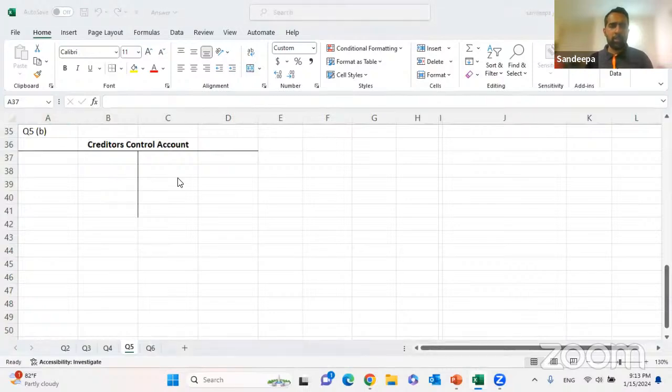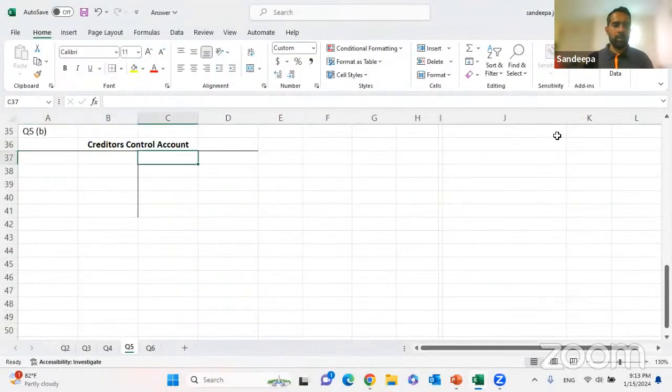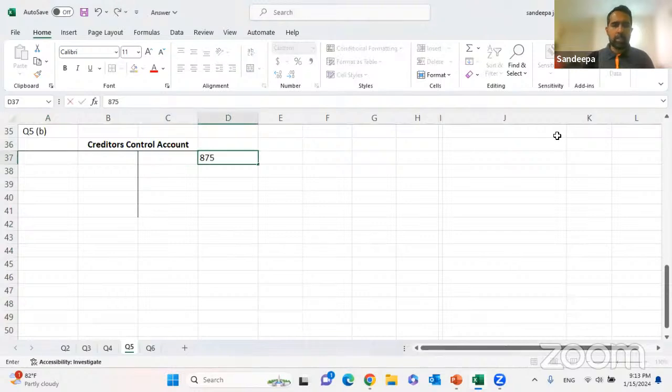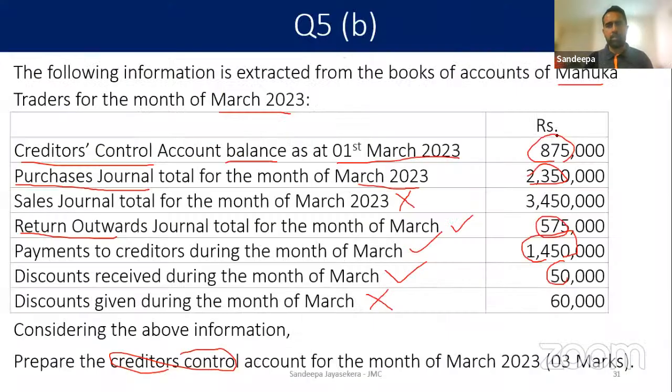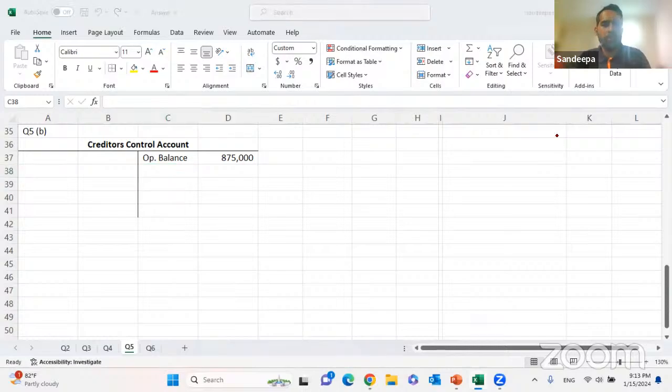Okay, so the creditors control account, you have an opening balance. Creditors control account is a liability. Therefore, the opening balance is coming from the credit side. So your opening balance is 875,000. Some people put this as balance brought forward. That's okay, that's up to you. Opening balance from the credit side.